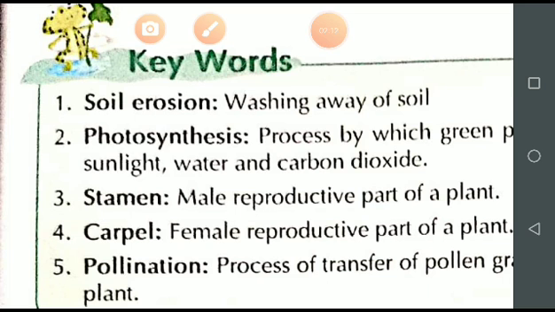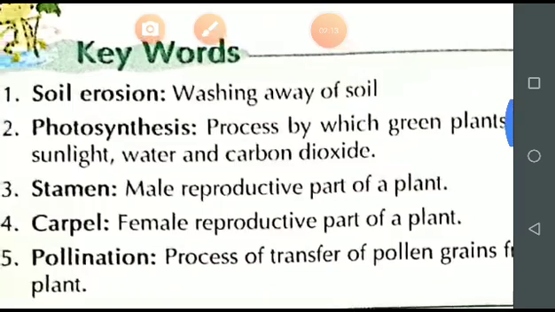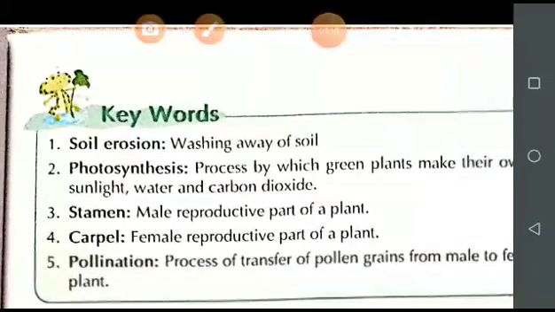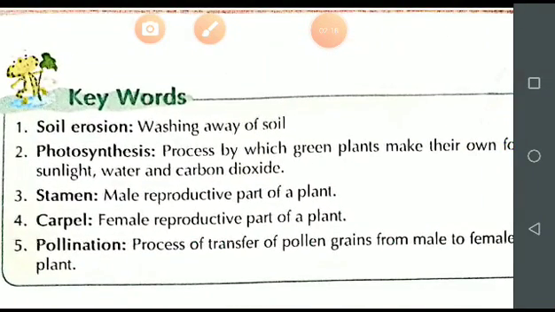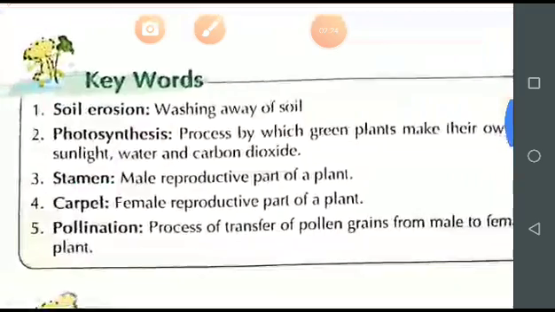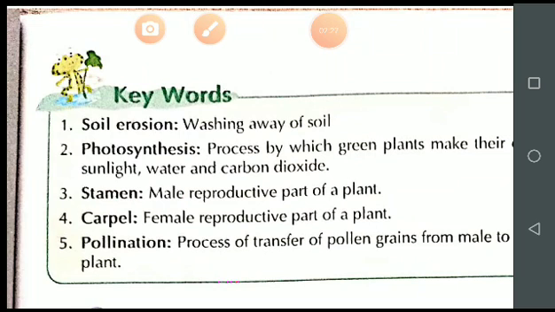Next is photosynthesis. The process by which green plants make their own food in the presence of sunlight, water, and carbon dioxide is known as photosynthesis. Okay, student.